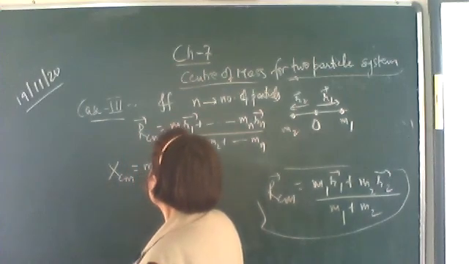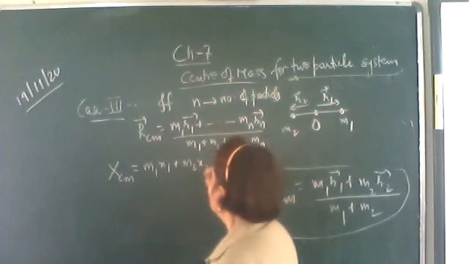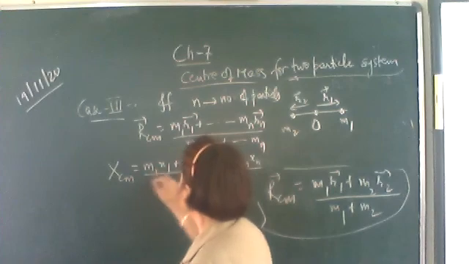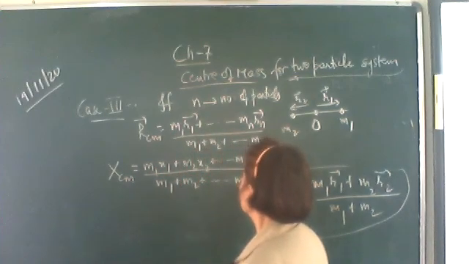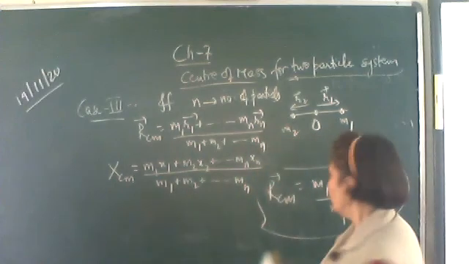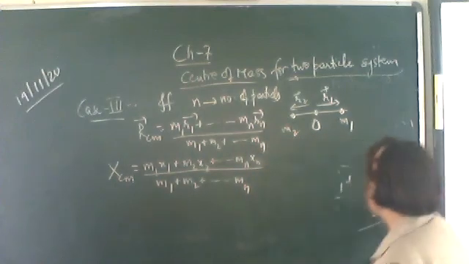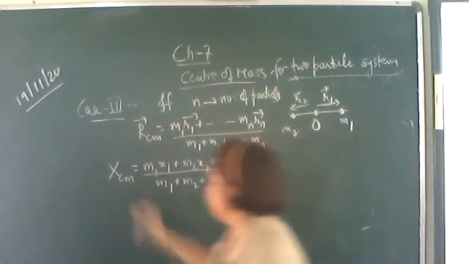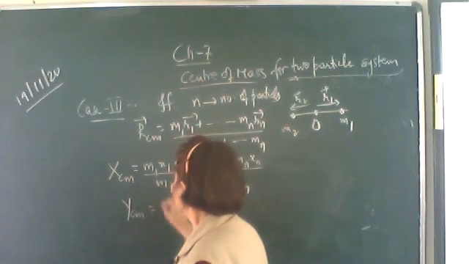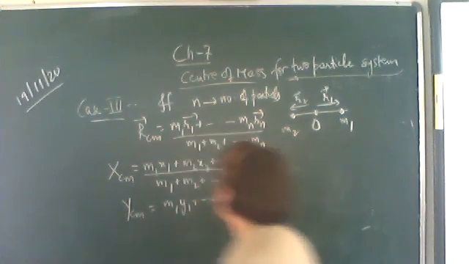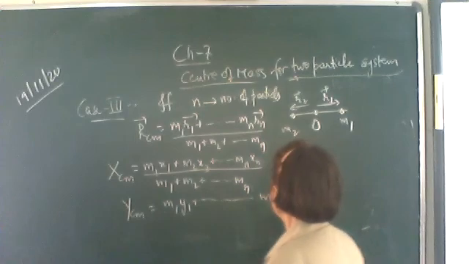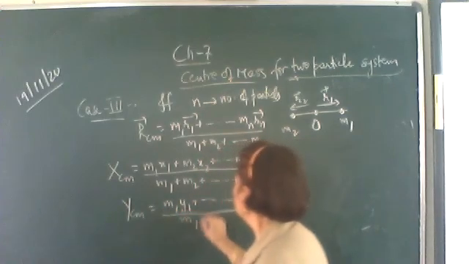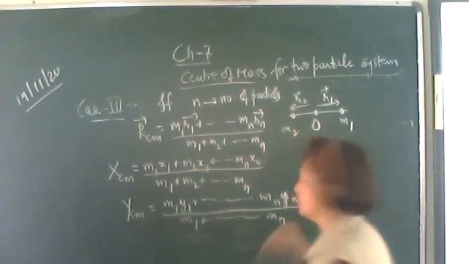M1 x1 plus M2 x2 up to Mn xn upon M1 plus M2 plus so on Mn. What will be the y coordinate of center of mass? The y coordinate will be M1 y1 till Mn yn upon M1 plus M2 plus Mn.